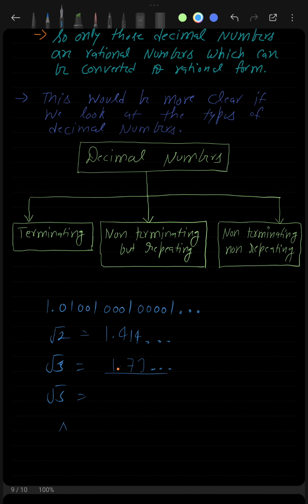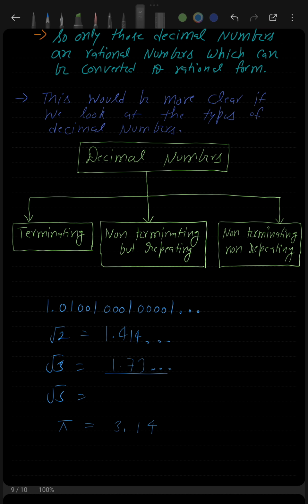Also pi. If you know the value of pi, you have known that the value of pi is 3.14, and you will say that since this is 3.14 and there are no three dots after this, it should be terminating. When you write a terminating decimal, you do not write three dots because the decimal has terminated. But when you write non-terminating decimal numbers, you write three dots at the end because the division has not terminated. So since you have learned that pi is equal to 3.14 and not three dots, you will say pi is a terminating decimal form.